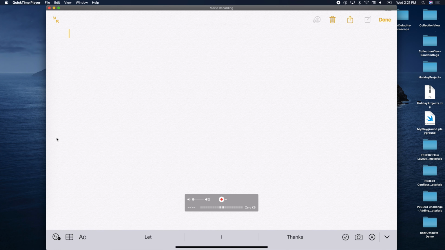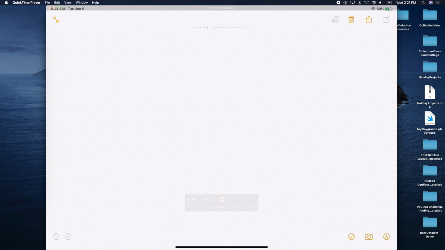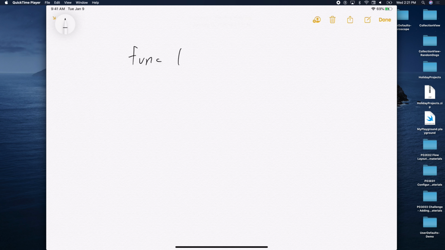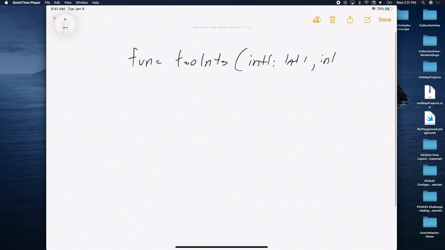Let's see this. So we have our function here. We call it 2ints, for example. It has int1 and int2. And I have my variables outside here.